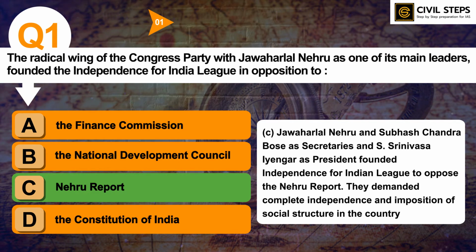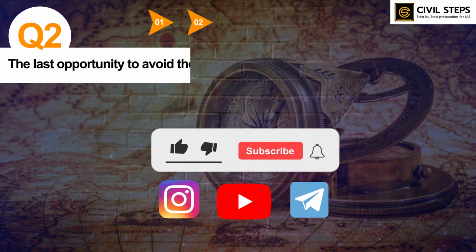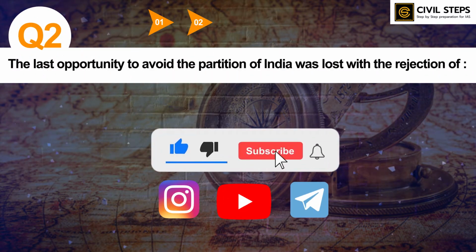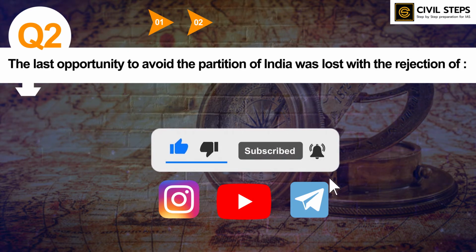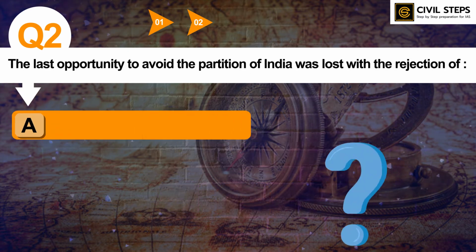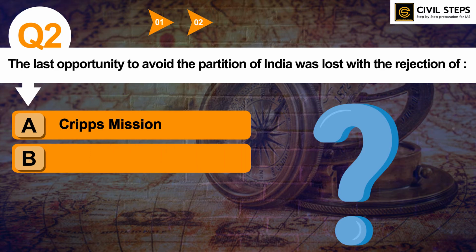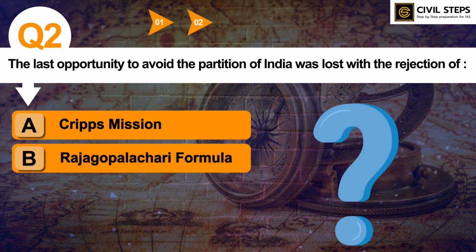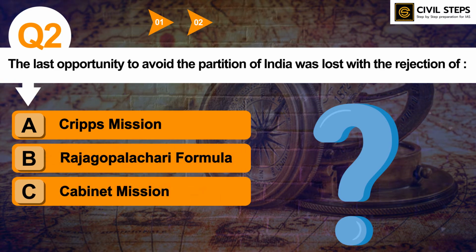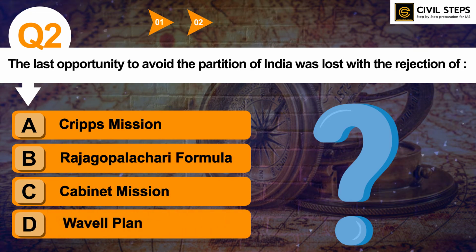So this was all about question number 1, and now let us discuss question number 2. The last opportunity to avoid the partition of India was lost with the rejection of: Option A, Cripps Mission. Option B, Rajgopalachari formula. Option C, Cabinet Mission. Option D, Wavell Plan.